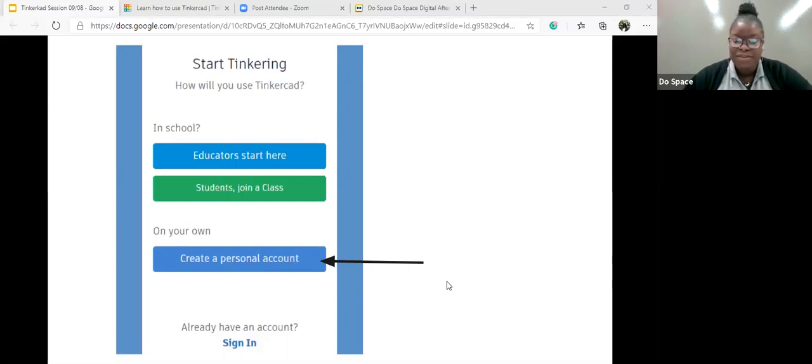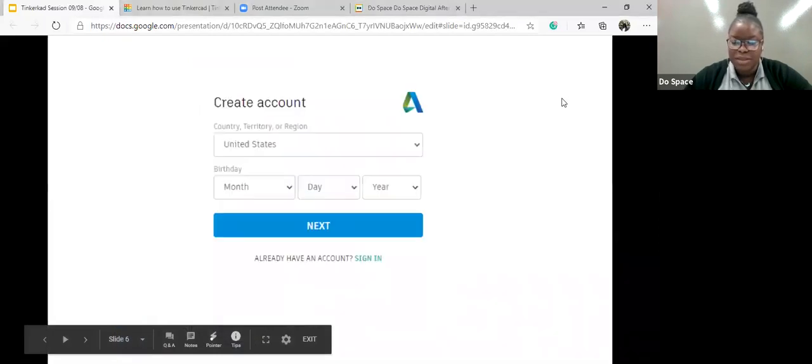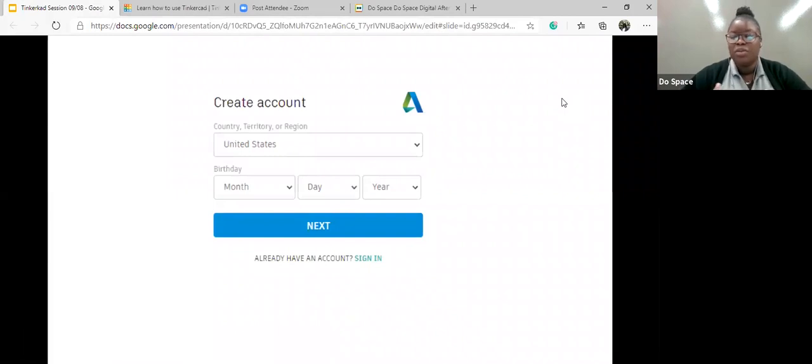Cool. So the steps involved in creating an account would be, it'll ask for your birthday, depending on what choice you choose. If you go with creating an account, it'll ask you for your territory, which for sure is the United States, unless you're coming in for someone else. For me, it was the United States, that's why that's there.